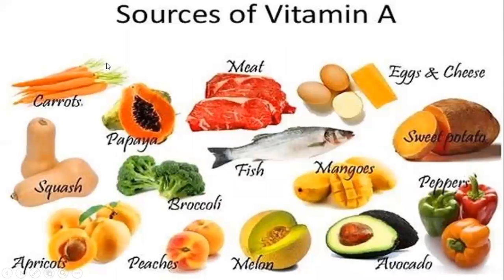Vitamin A. These are the sources of vitamin A: mostly carrots, beetroots, meat, papaya, squash. So these are all examples. Even eggs, cheese, mangoes. These are all examples of vitamin A.